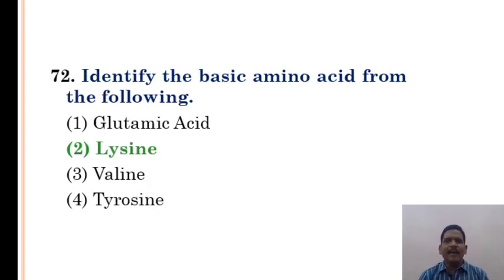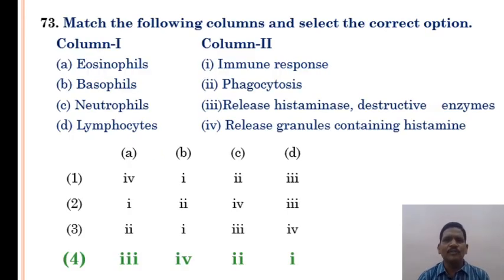Identify the basic amino acid from the following. Lysine is the basic amino acid. Match the following columns and select the correct options. Eosinophils, basophils, neutrophils and lymphocytes. Option 4 is the correct answer.